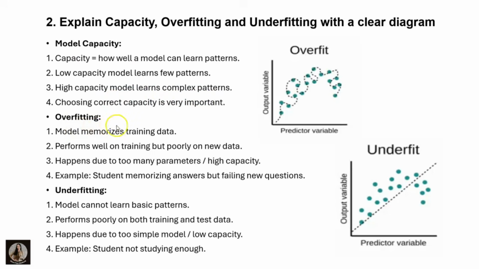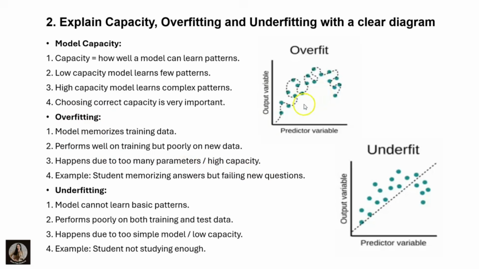Overfitting means the model memorizes the training data, so it performs well on training data and poorly on new data. Clear? It happens due to too many parameters or high capacity. For example, a student memorizing answers but failing new questions. The questions you know very well, you memorize very clearly, but for new questions that you don't know, you fail. Clear? This is about overfitting.